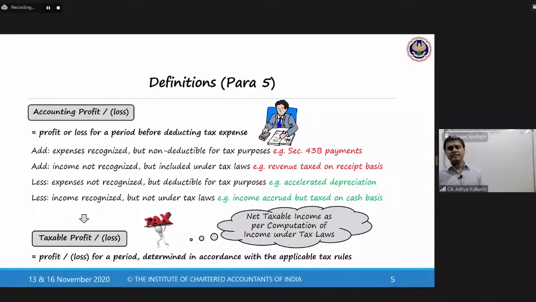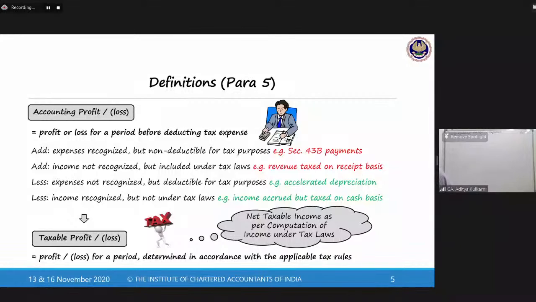But will you tax it? The answer is no. Why? Because in this case, the tax statute tells you that you will have to tax it on cash basis. That means at the end of the 3rd year, when you receive the deposit along with the interest, you will tax it. So since it is included in the accounting profit, you will have to reduce it. So when you do these additions and subtractions, what you will get is your taxable profit or loss. That is your profit or loss for the purposes of income tax.